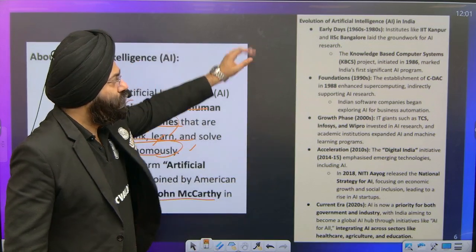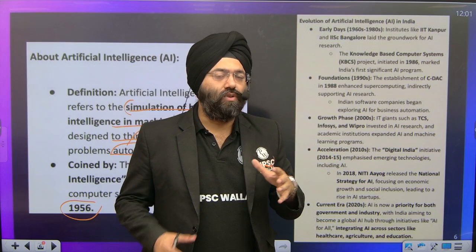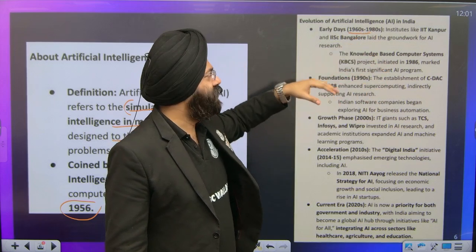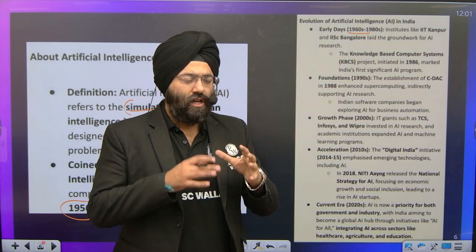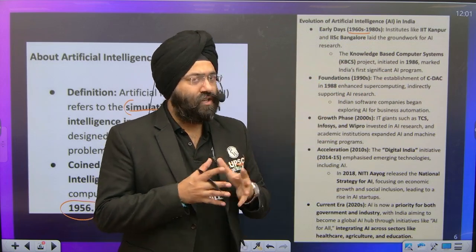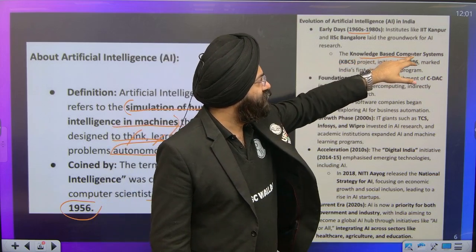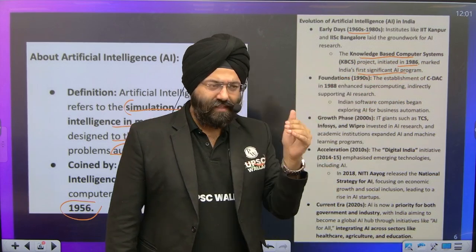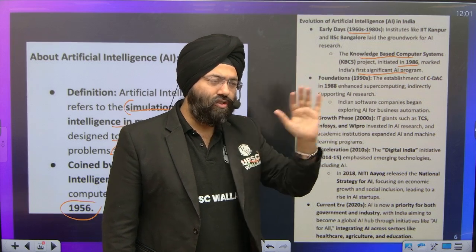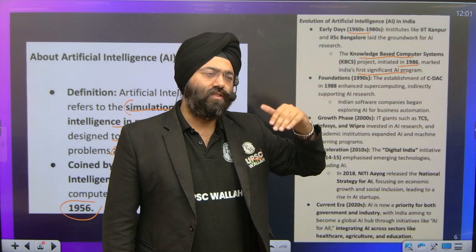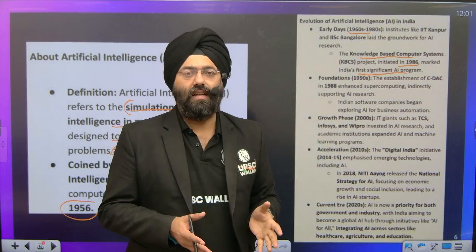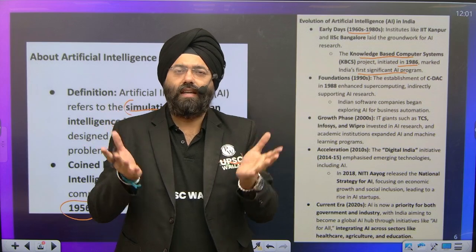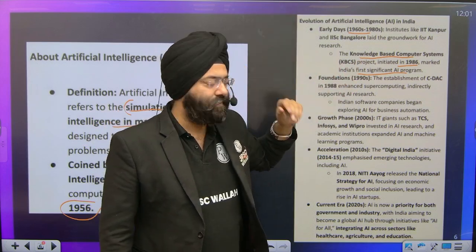So when we talk about artificial intelligence with respect to India, see, in the early days, in the 1960s to 1980s, the IITs and the Indian Institute of Science basically laid the groundwork that in future there is going to be development in the field of artificial intelligence. The Knowledge-Based Computer Systems project was initiated in 1986, and that marked the first significant AI program. So from the 80s only, we had focused on, yes, there has to be development because the future is with AI. We as people heard about AI maybe 10 years back, but the programs have been going on since the early days.